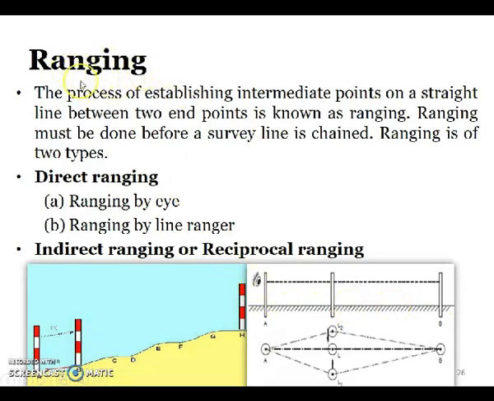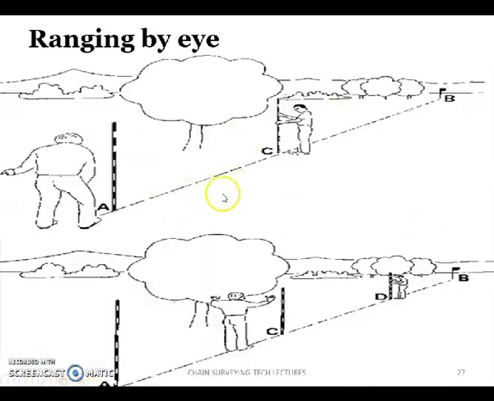And this ranging is of two types: direct ranging and indirect ranging. Direct ranging is again of two types, that is ranging by eye, and the second one is ranging by line ranger. Let us see the first one, ranging by the eye.